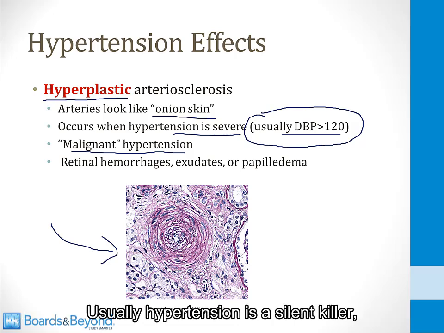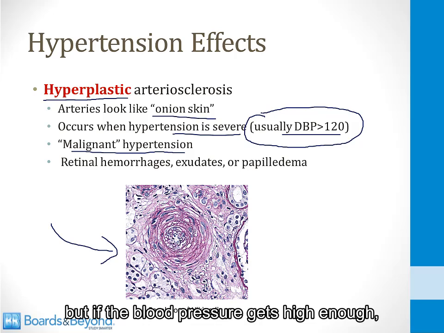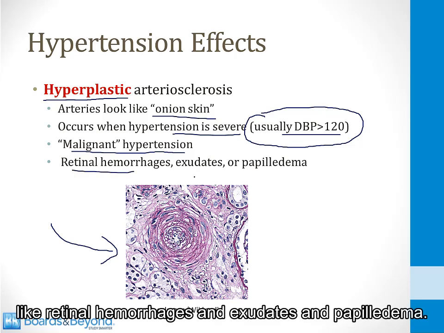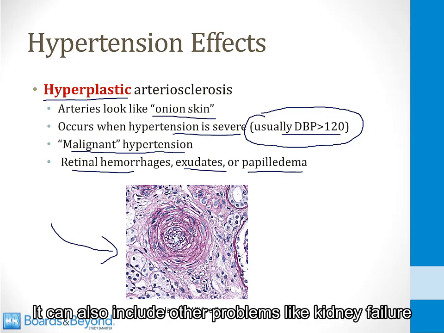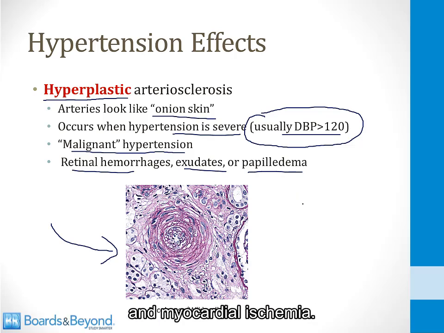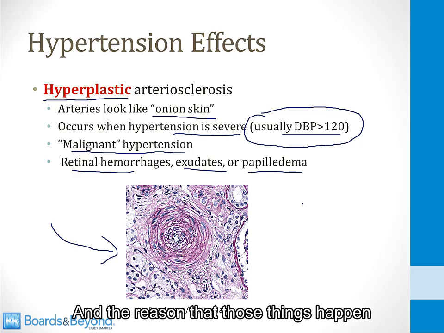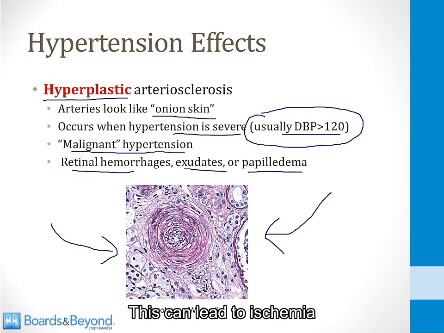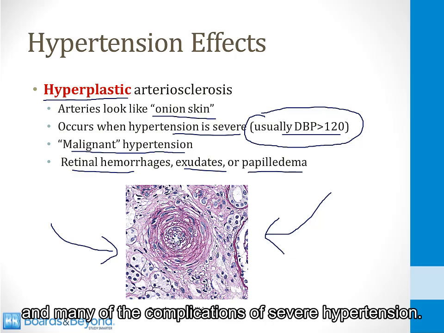Usually hypertension is a silent killer, but if the blood pressure gets high enough, symptoms can occur, and these symptoms can include eye problems like retinal hemorrhages and exudates and papilledema. It can also include other problems like kidney failure and myocardial ischemia. And the reason that those things happen when the blood pressure gets markedly elevated is because the blood vessels undergo this process. This can lead to ischemia and many of the complications of severe hypertension.